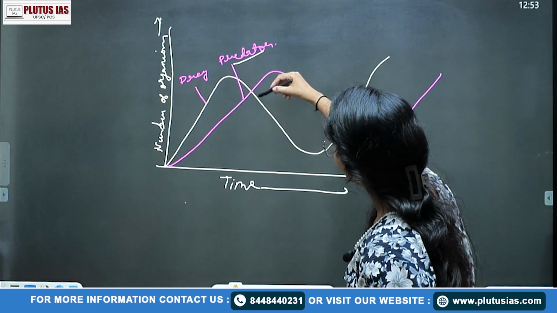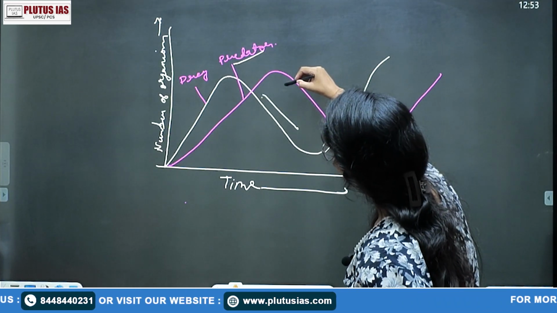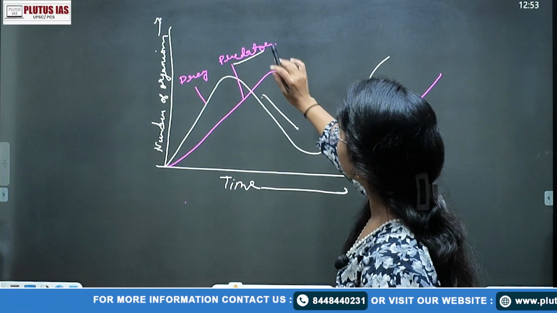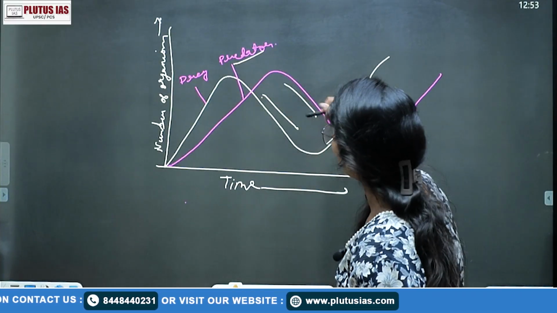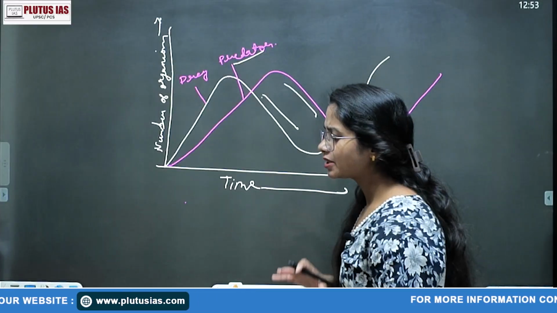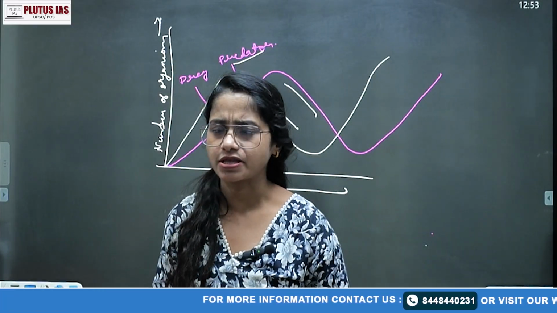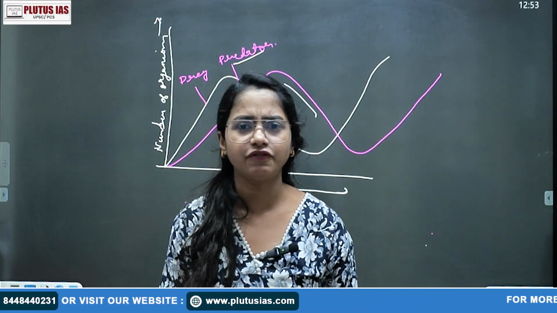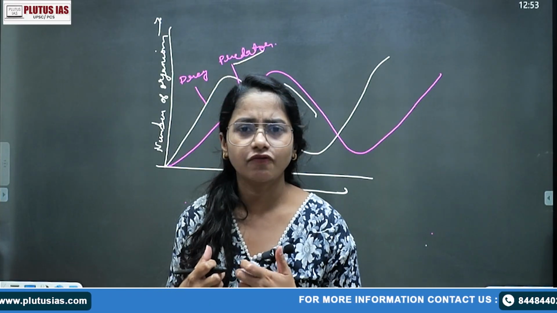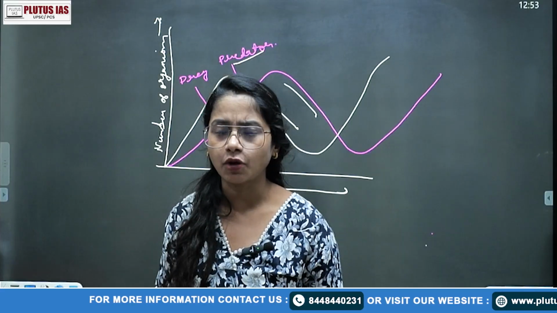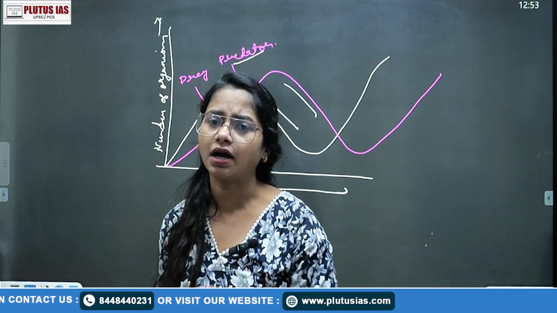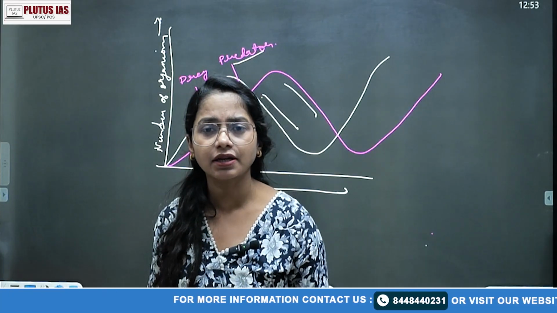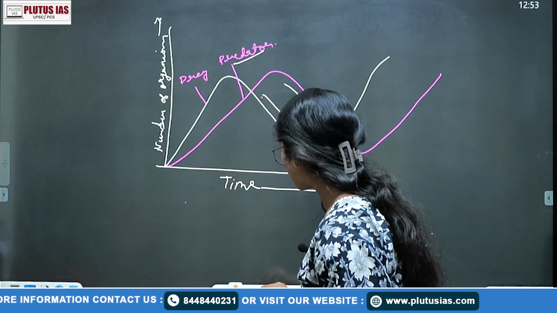So as the number of prey decreases, the population of predator will also decrease. This is the simplest concept. After that we'll talk about the limitations, the characteristics, the features, and what is not considered in this Lotka-Volterra model, how it is a little bit unrealistic, and what its significance is in real practical life. So of course now we understood the concept.